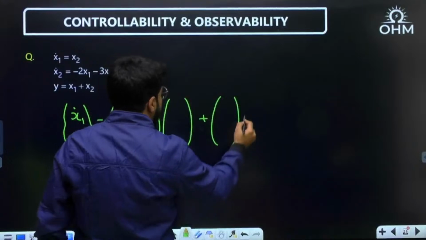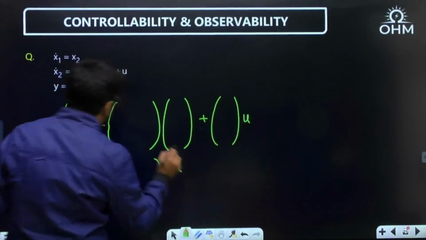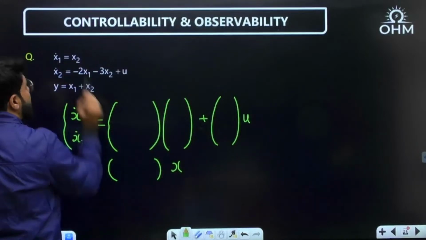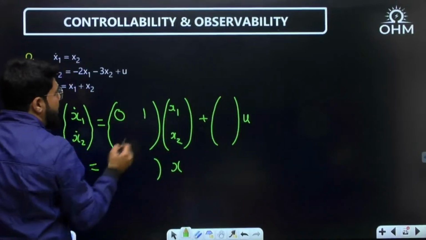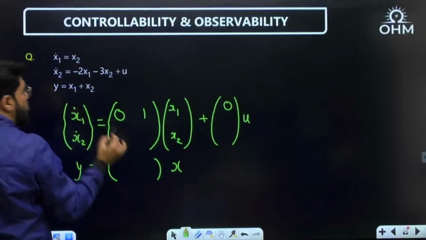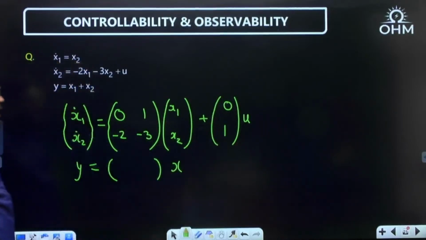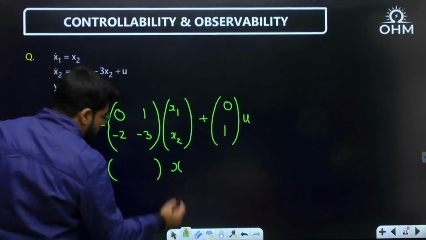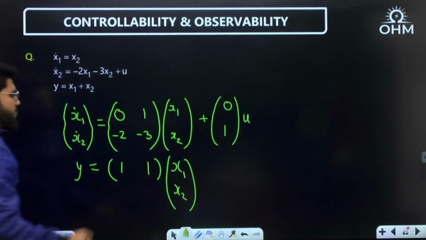x dot is Ax plus Bu and y equal to Cx. Now see, what is x1 dot, dear? Only x2. That means the x1 coefficient is 0, only x2, and no input term, so here 0. What is x2 dot? Minus 2x1 minus 3x2 plus u. And what is y? x1 plus x2, so both coefficients are 1, 1.